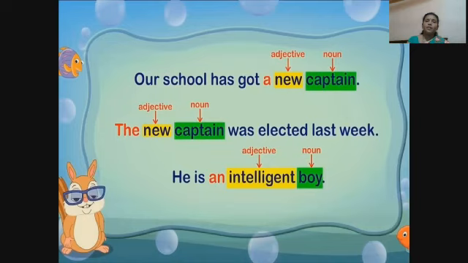The new captain was elected last week. Captain is a noun. New is an adjective. The is an article.